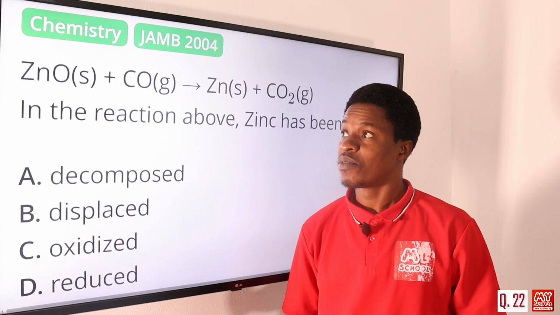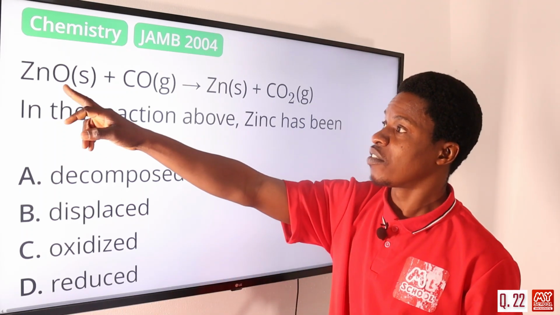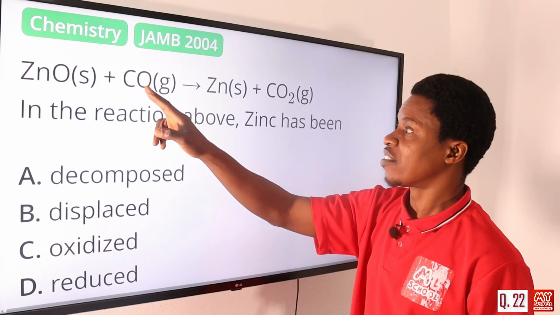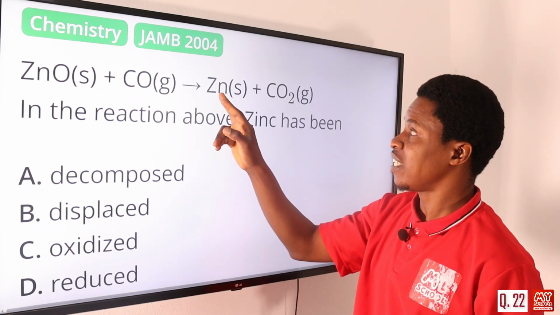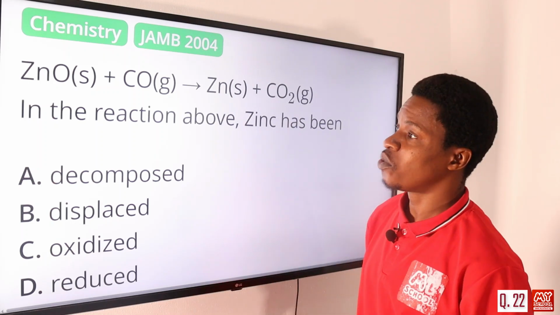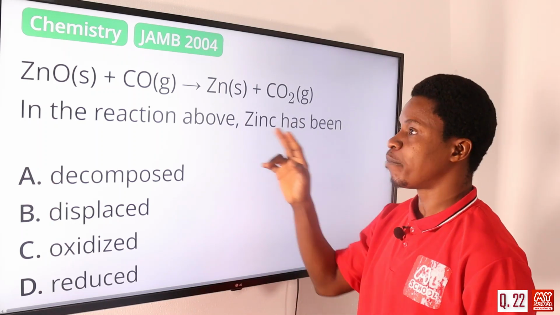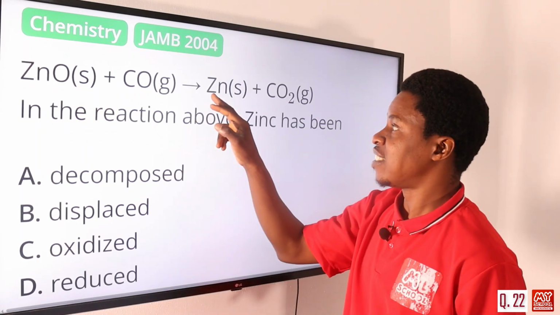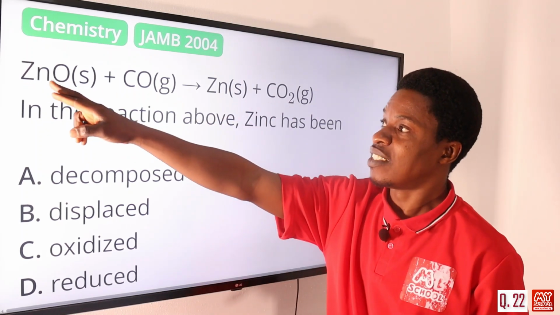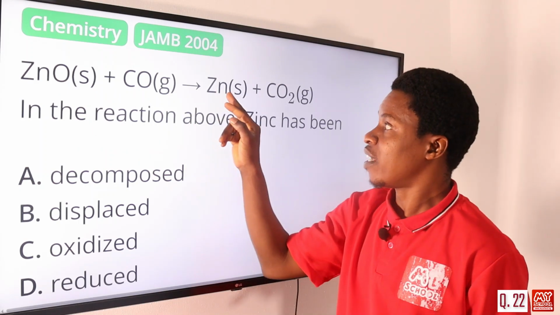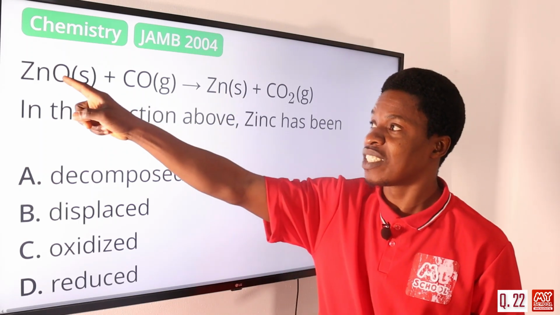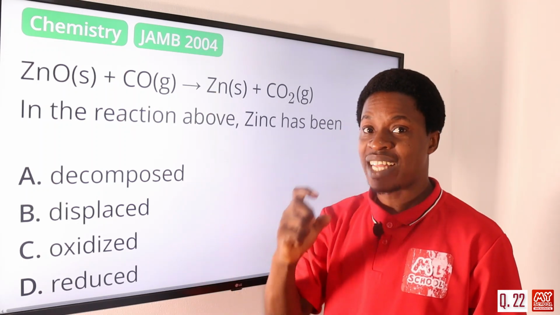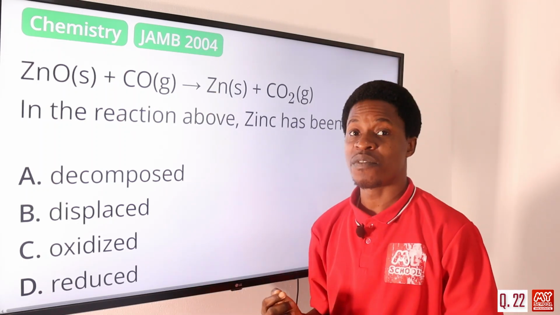Question number 22. We have zinc oxide, of course solid, reacting with carbon monoxide in gaseous state to form zinc with CO2 gas. In that reaction above, zinc has been what? If you look, we have zinc on this side and zinc on that side. Zinc had oxygen here, and it does not have oxygen here. So oxygen has been removed from zinc to form this. That has to do with the definition of reduction.